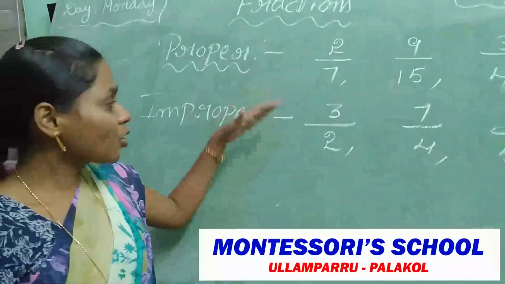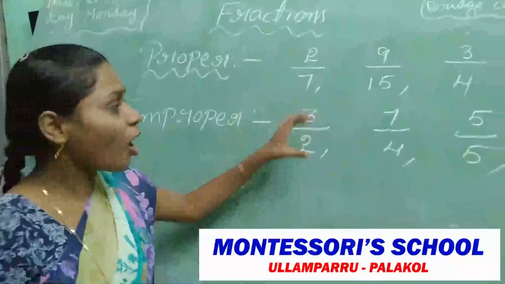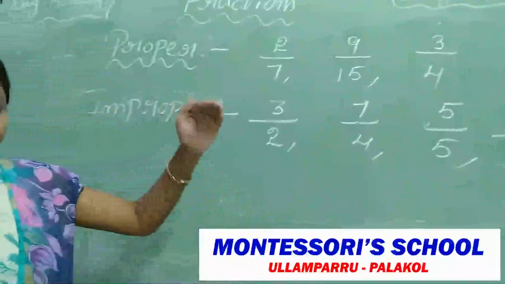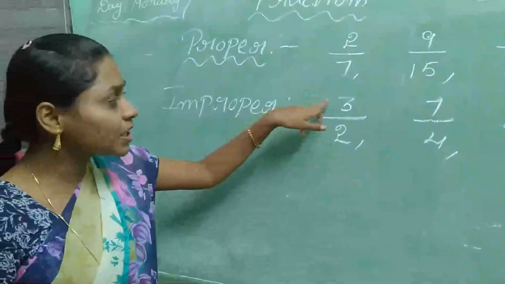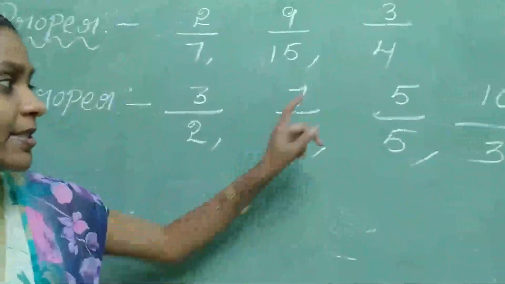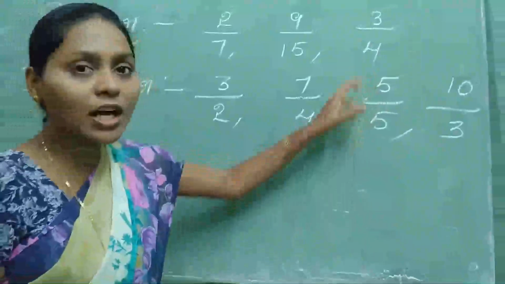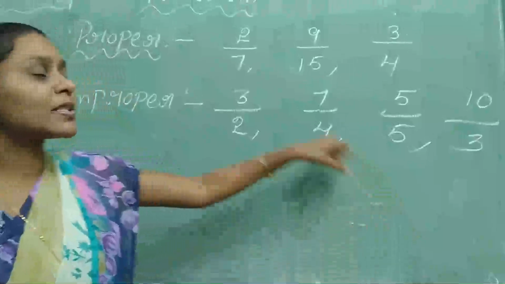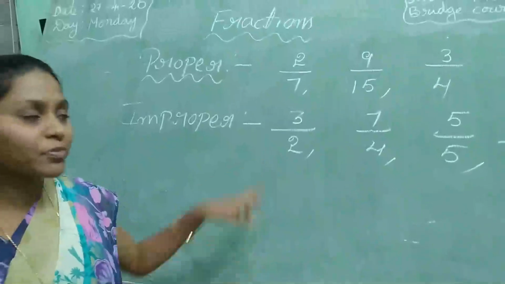Observe here, numerator is greater than or equal to the denominator. 3 is greater than 2, yes. 7 is greater than 4, yes. And 5 and 5 are both equal. Both are equal also, we can say it is an improper fraction.